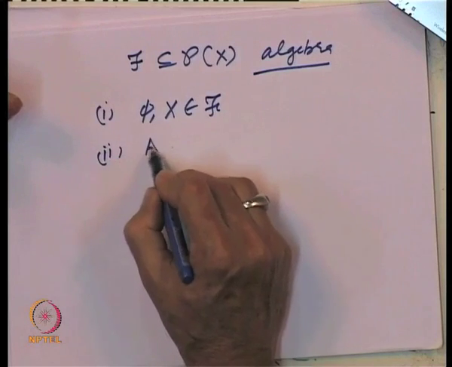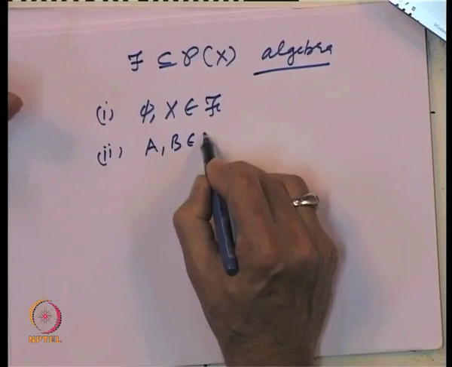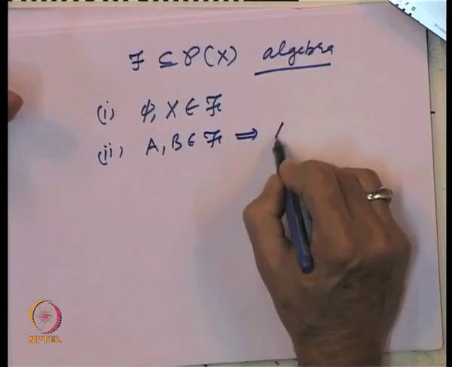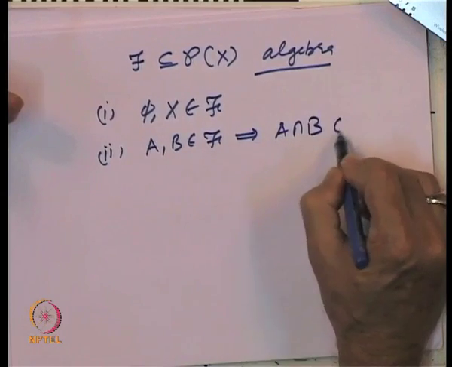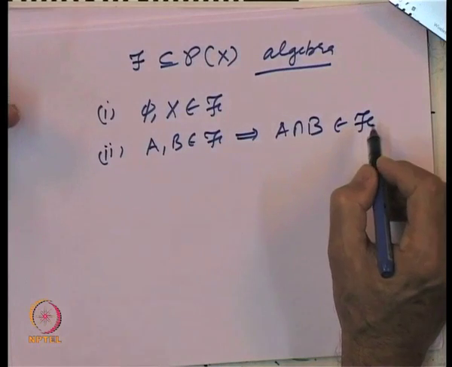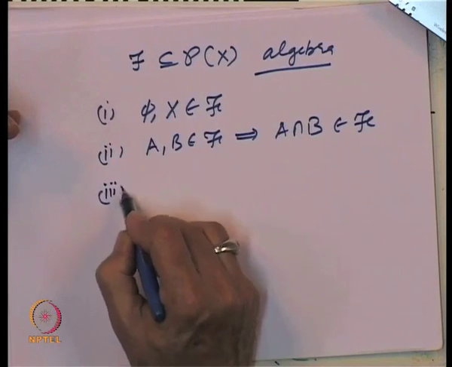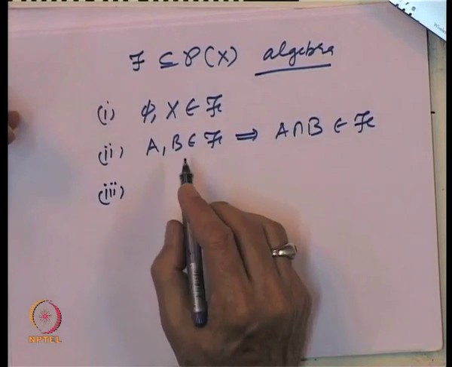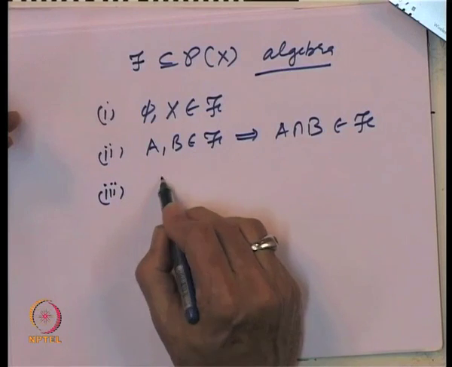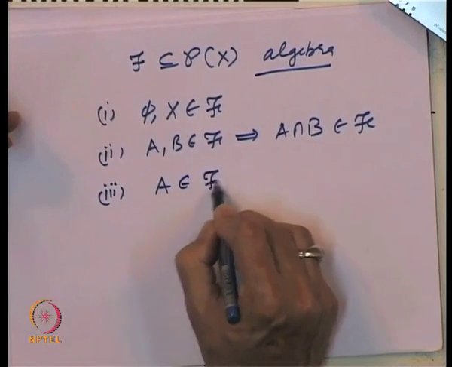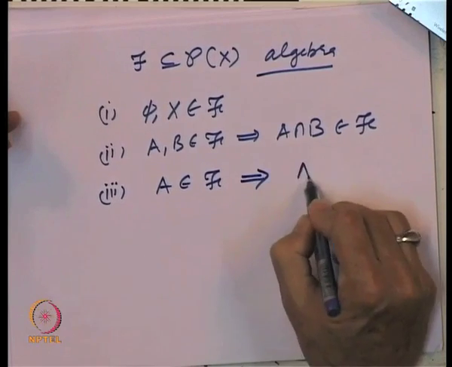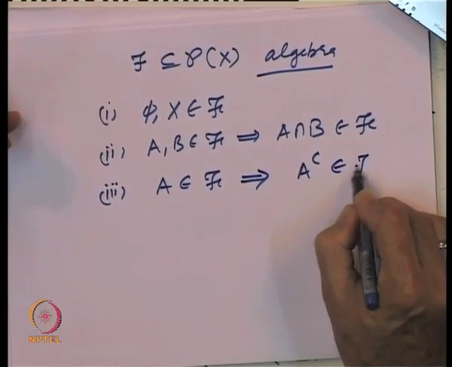Secondly, A and B belonging to F imply that A intersection B also belongs to F, as was the case for the semi-algebra. And the third property, which is a bit stronger than for the semi-algebra, is whenever a set A belongs to F, this should imply that A complement also belongs to F.